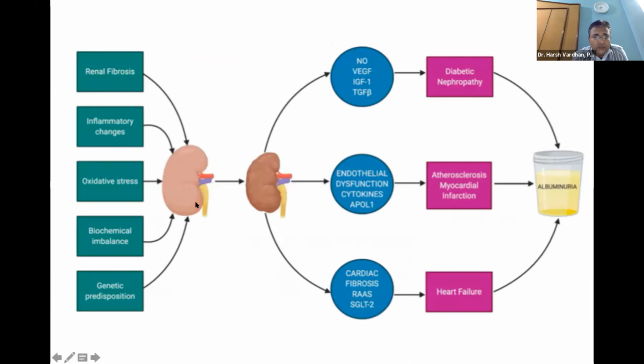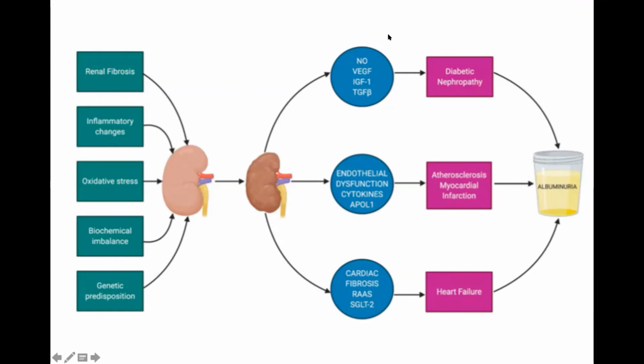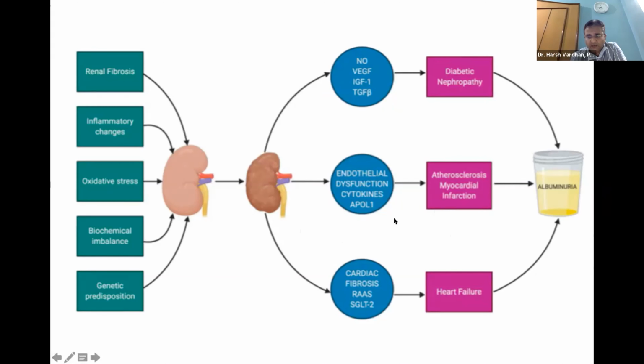Here you see the cartoon. The moment your kidney starts failing, a lot of cytokines or markers are increased, which cause diabetic nephropathy, atherosclerosis, myocardial infarction, and all this is linked to albuminuria.